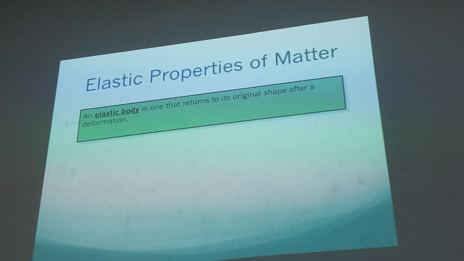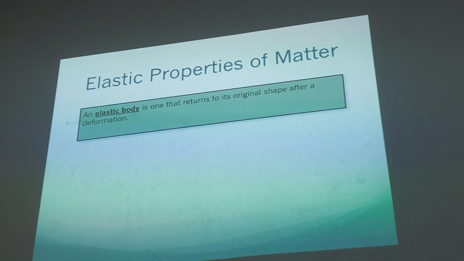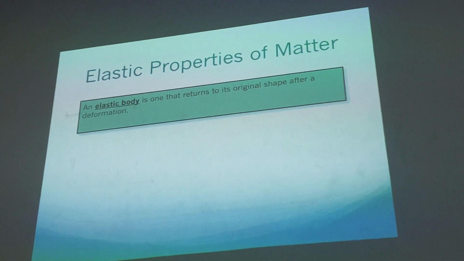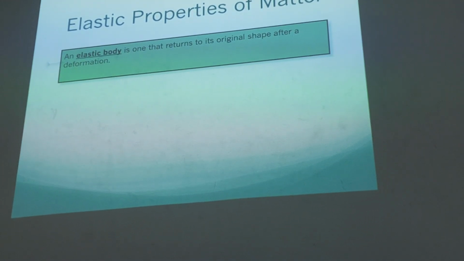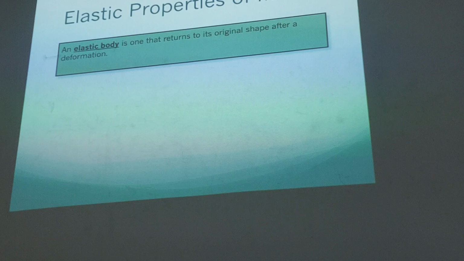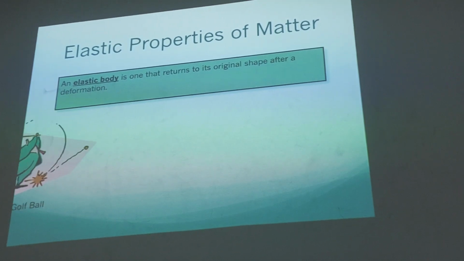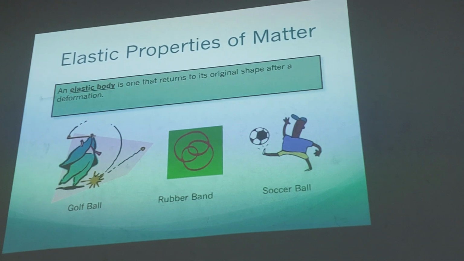Okay. These are the elastic properties of metal. An elastic body: what is an elastic body? If you hit it or throw it, after the hit, it will come back to the original shape. It's like rubber. A solid like this, if you throw it and it does not come back, it's not elastic. But this one is elastic, like a golf ball, rubber band, and soccer ball.